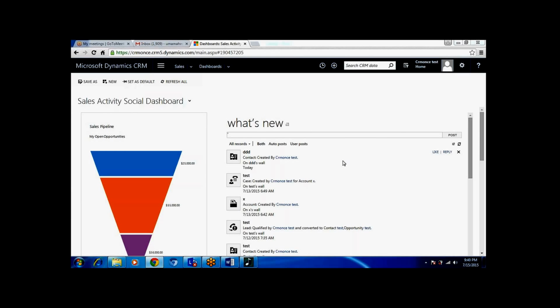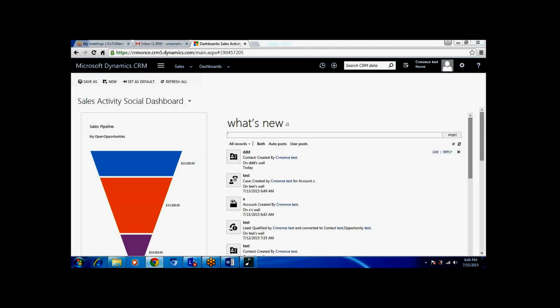Coming to MSCRM, dialogues are different. Dialogues were introduced in CRM 2011. In the earlier versions we don't have dialogues. The main purpose of a dialogue is to capture data from the user at runtime. If you look at workflows, there is no option to take input from the user. It is completely a background process, with no user interaction with the workflow.